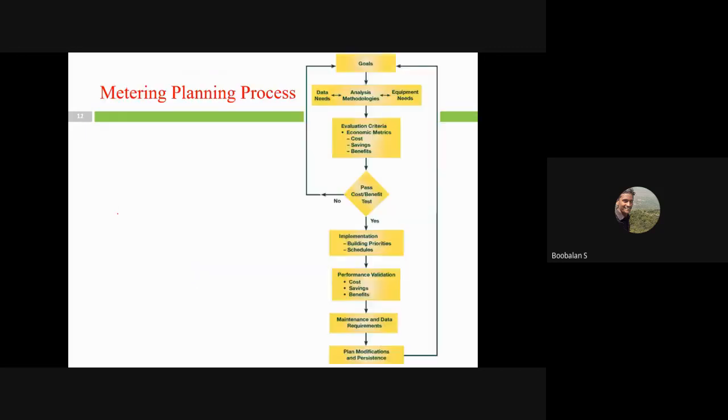And this is the overall metering plan process, right? This is called the planning process: how we're going to fix a goal, how we're going to purchase a meter, and what the different methodologies are to get data collection from meters.